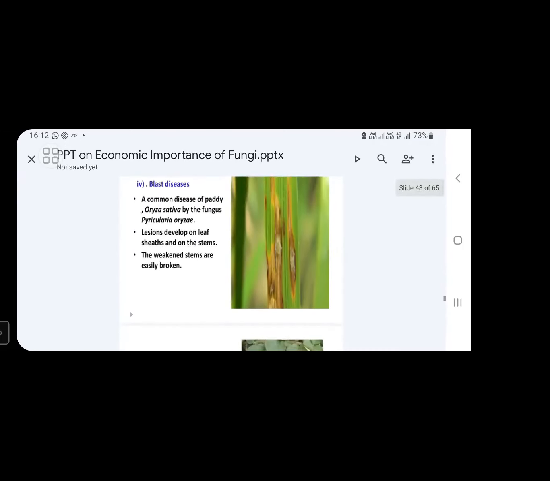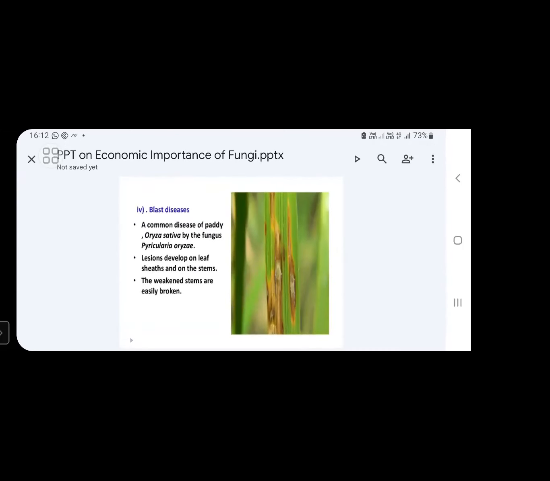Next, we will discuss blast diseases. Important for competitive exams. Blast disease is a common disease of paddy. This is a common disease in paddy crops. This blast disease of rice is caused by the fungus Pyricularia oryzae.